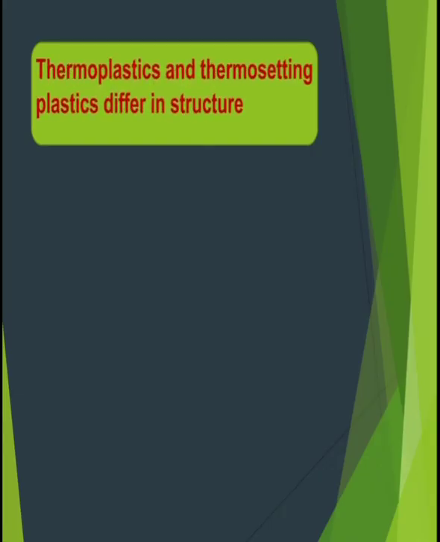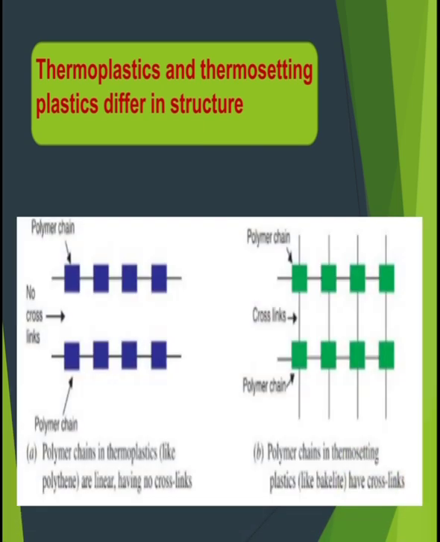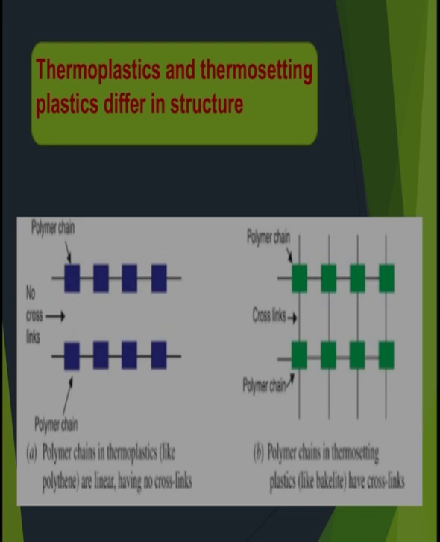Thermoplastic and thermosetting plastic differ in structure. You can see the structure of both plastics. First, the polymer chain in thermoplastic, like polythene, is linear, having no cross links. If you talk about thermosetting plastic, the polymer chains in thermosetting plastic like bakelite have cross links. So this is the difference between them.